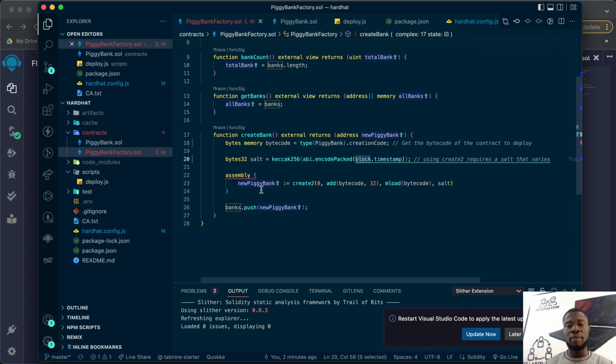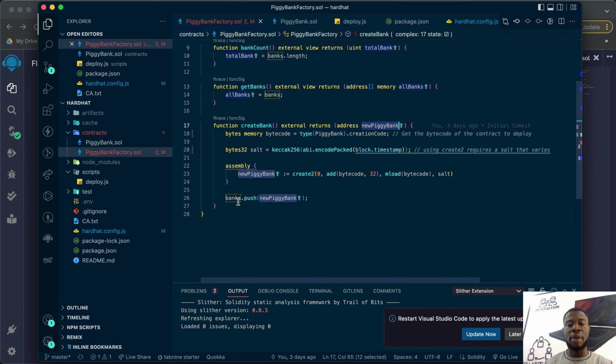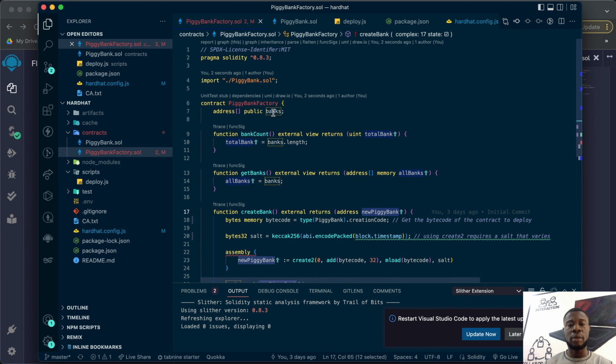So I now use assembly and I declare this new piggy bank because I'm returning an address here. So this is what I'm assigning to it. The create2 takes in this parameter and the salt. And now after creating this, I'll push the address which I'm returning here into this banks array. So this is the banks array here, and this guy is done.